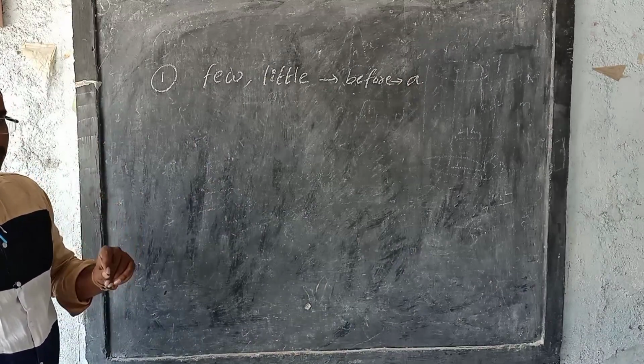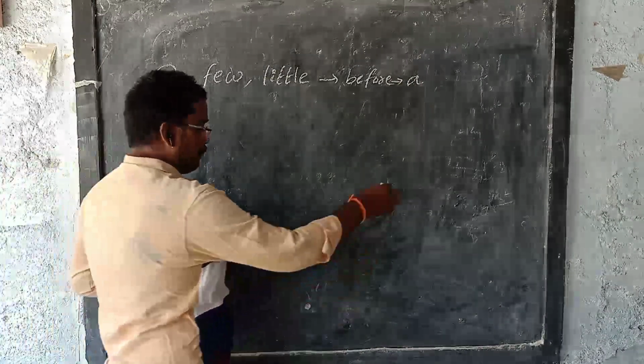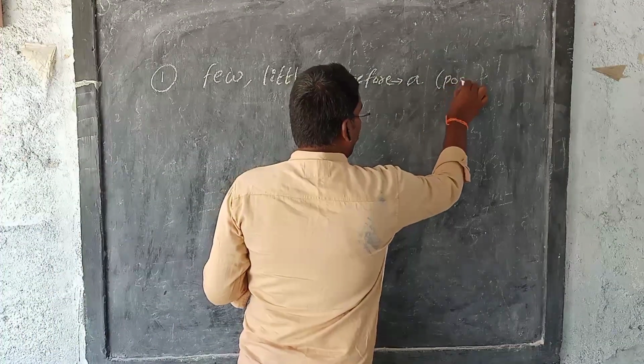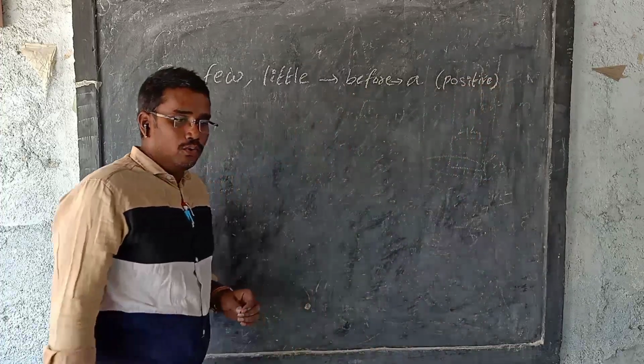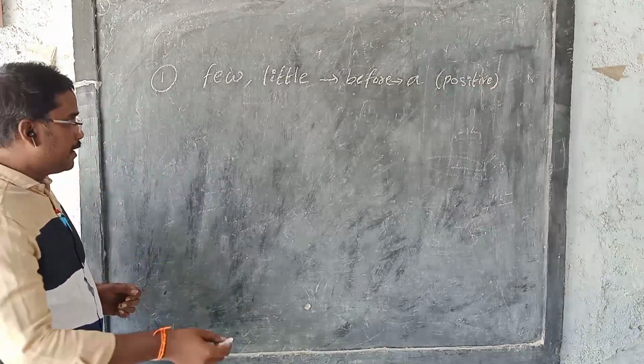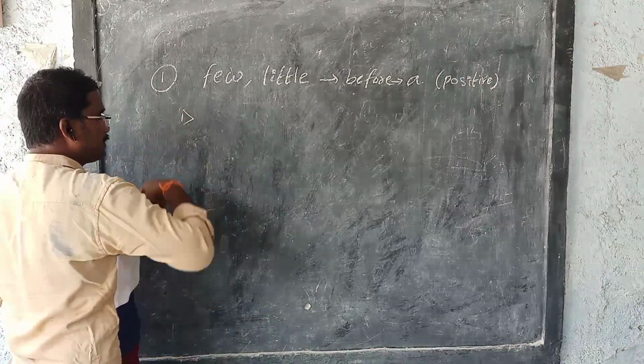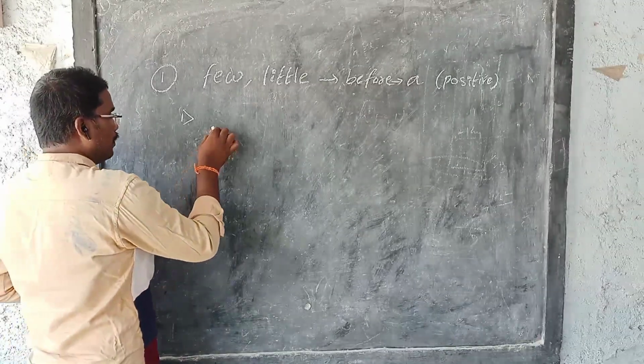Then only the meaning comes in a positive way. How? I'll say the examples. Please write down one sentence.